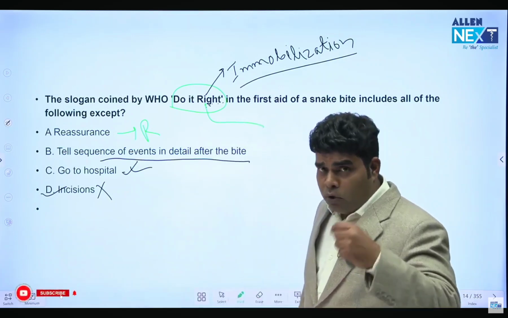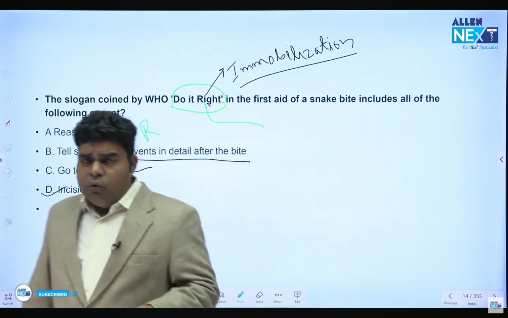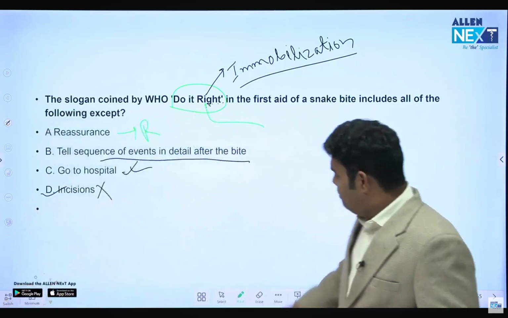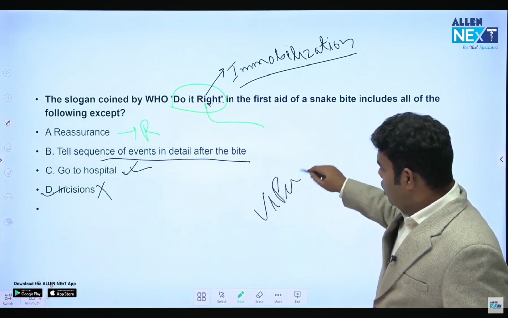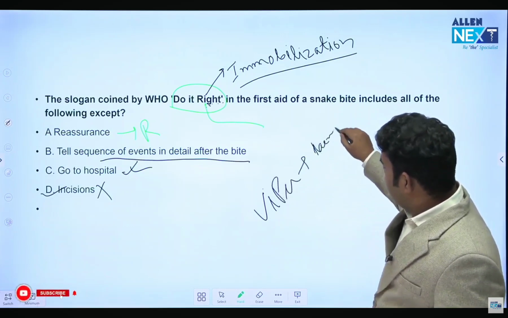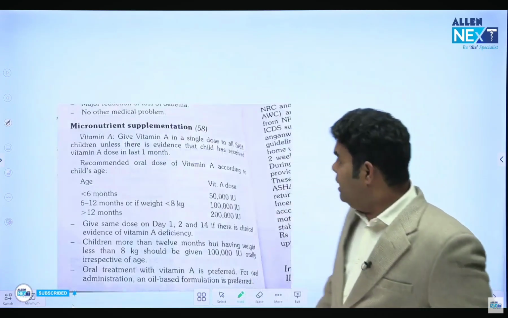And one more question they ask in NEET exam, which snake is having hemolytic poison. Viper is having hemolytic poison along with others also, but Viper is hemolytic. Okay, so let's move ahead.